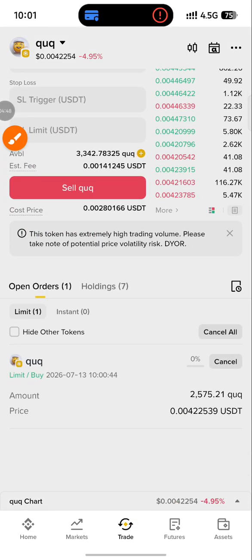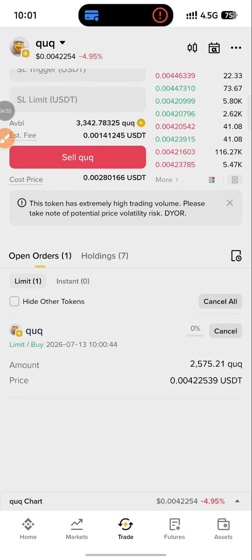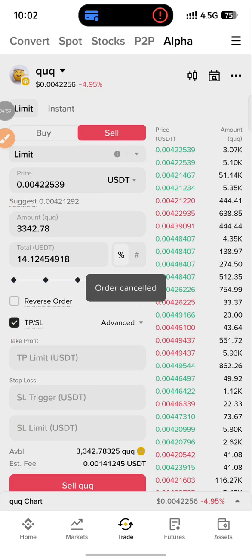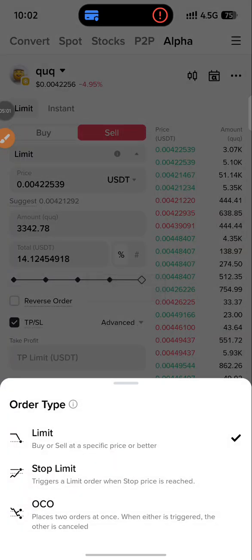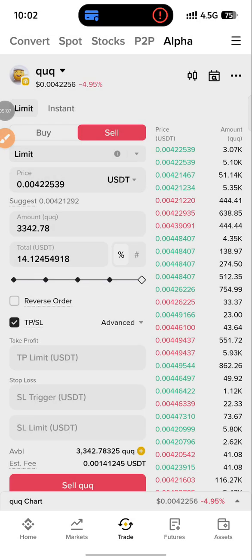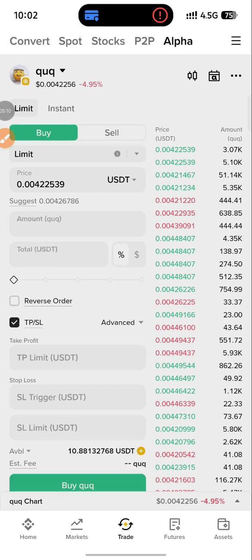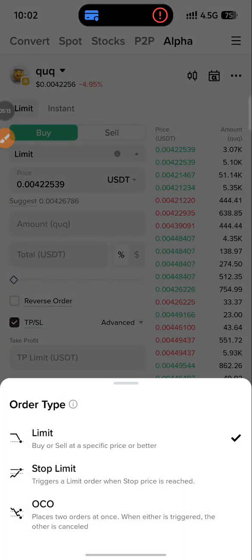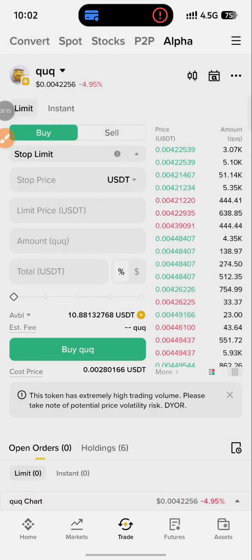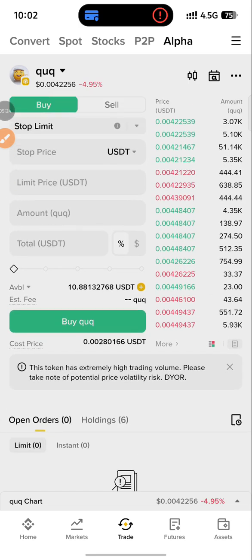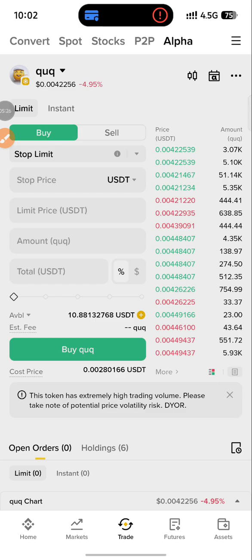But the trade I just tried to execute is still in open order. That is, it's not yet executed. So if you want your trade to be executed automatically, what will you do? You come to this limit section and search for market price. You understand? Limit section and check for market price, or use stop limit, because if you use stop limit, it's going to execute the trade when the price reaches that place.